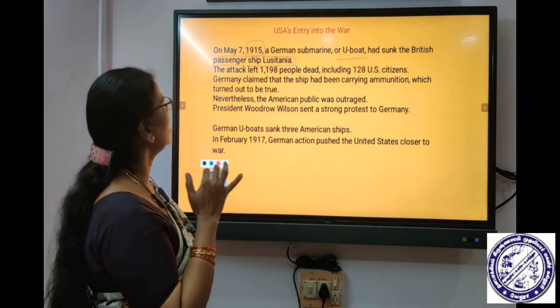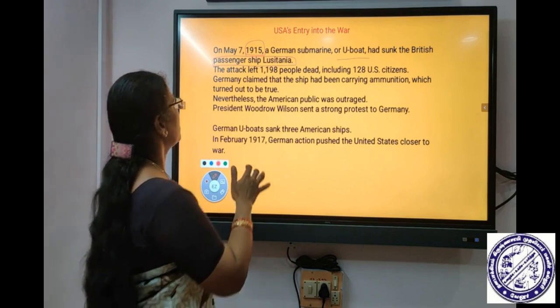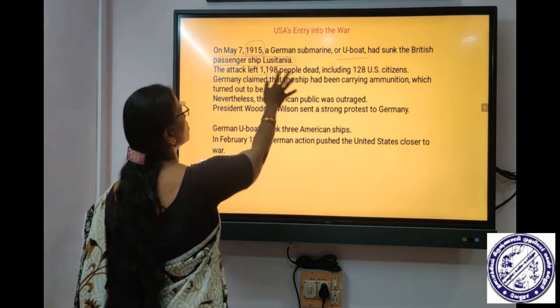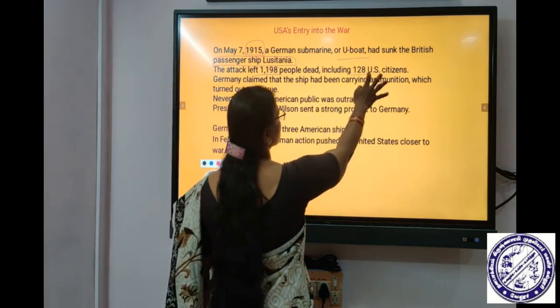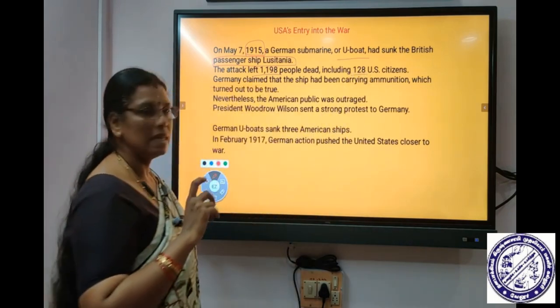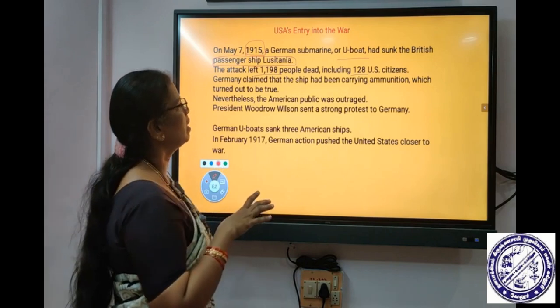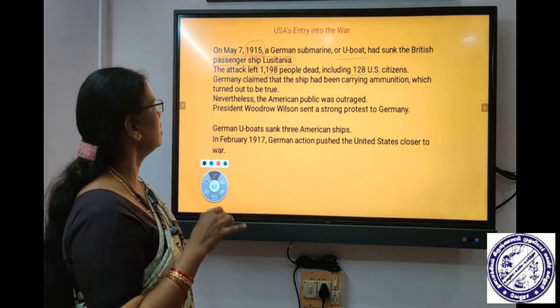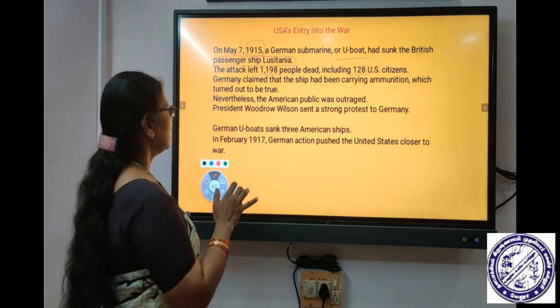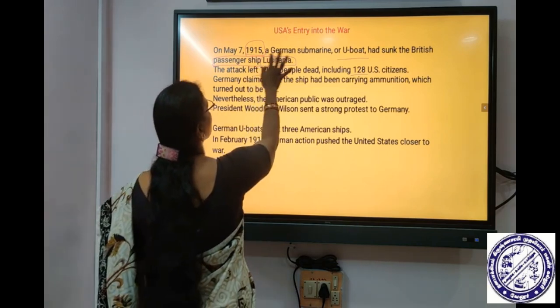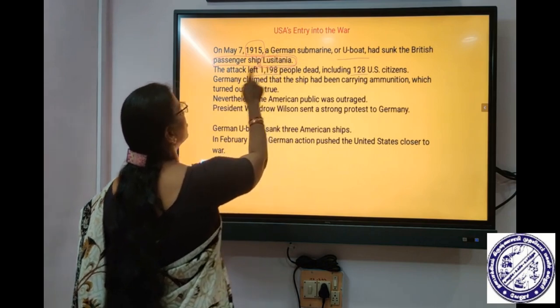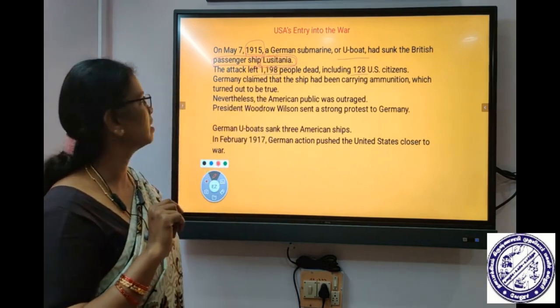They attacked the American ship. In this incident, nearly 1,198 people were killed, including US citizens. This incident made the United States enter the First World War. It is called the Lusitania incident, because the ship called Lusitania was attacked.